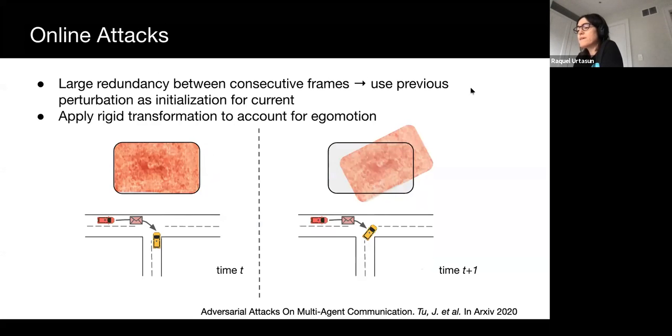However, in an online setting, we can exploit the redundancy between consecutive frames to create more efficient attacks. Specifically, we can use the perturbation from a previous frame as initialization for the current. In addition, we apply a rigid transformation at every time step to account for ego motion. By doing so, we can synchronize the perturbations with the movements of sensory measurements relative to the ego car.